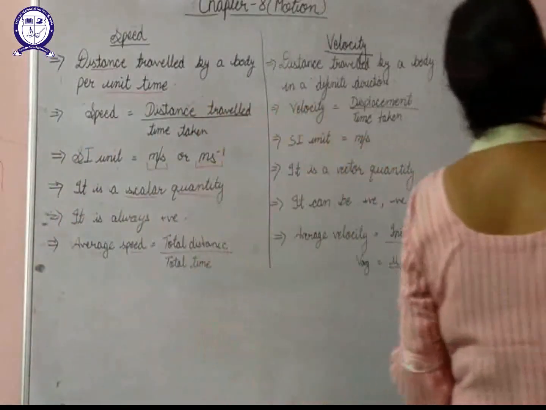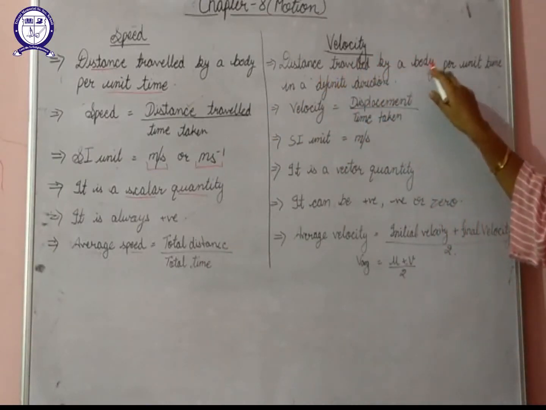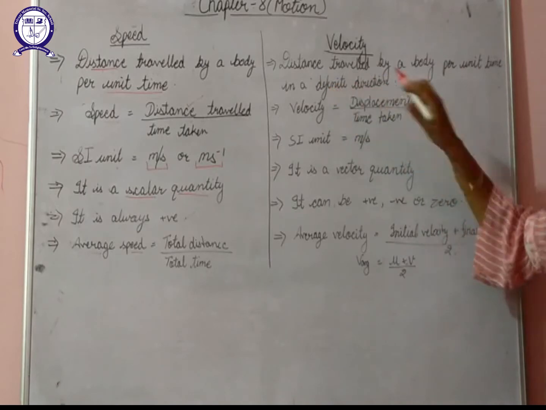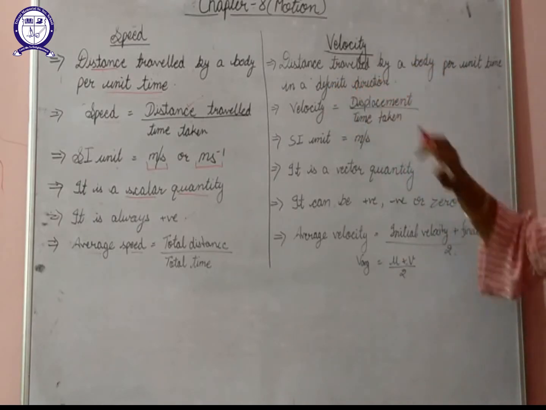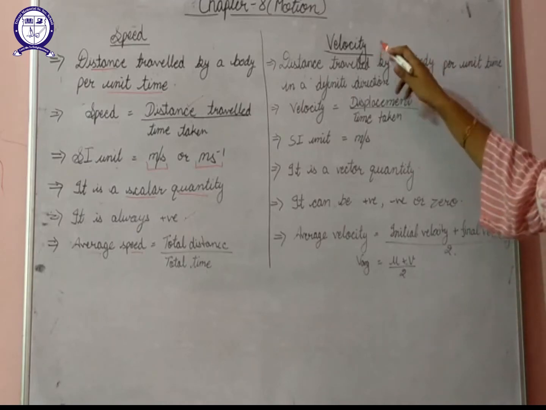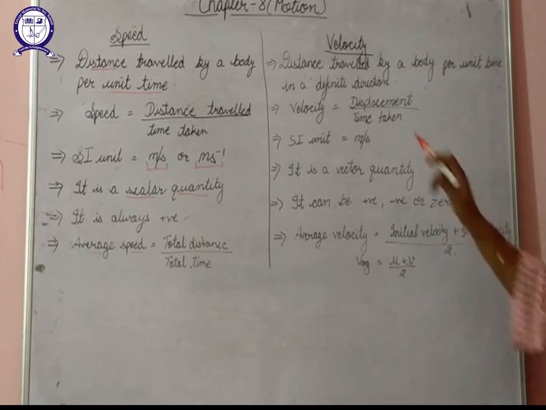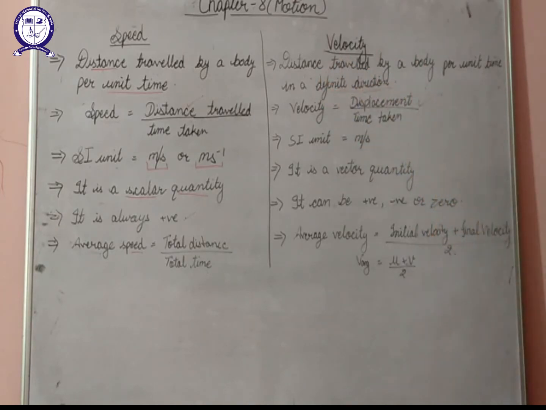If we talk about velocity, velocity is the distance traveled by a body per unit time in a definite direction. Velocity will depend on direction. Whatever distance is traveled by a body in some particular direction in some specific period of time will define its velocity. Distance traveled in a definite direction is displacement.